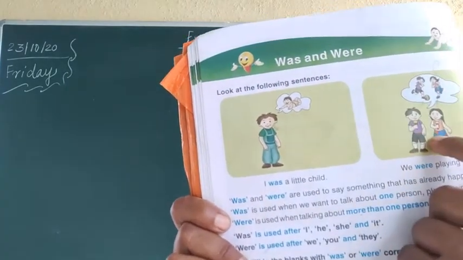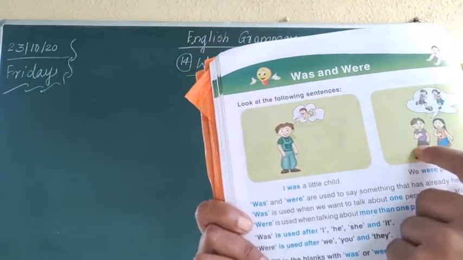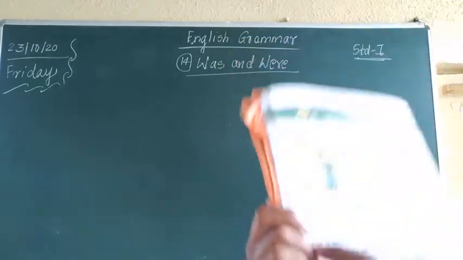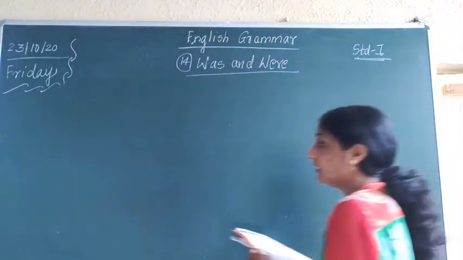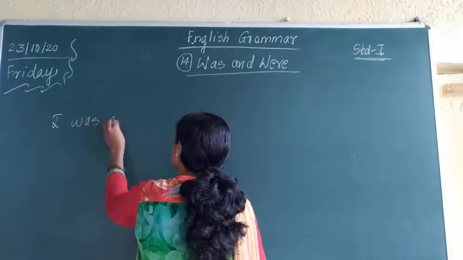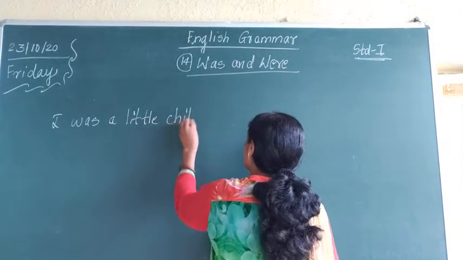Correct, one boy and girl is playing over here, and here the boy is singing, the girl is singing. Here it is: I was a little child.